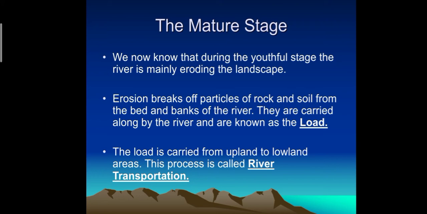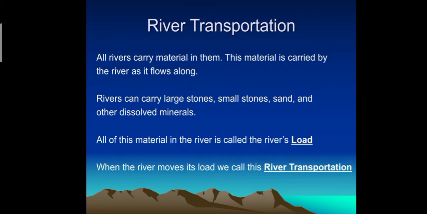Now the mature stage. In the mature stage, erosion breaks off particles of rock and soil from the bed and banks of the river. The load is carried from upland to lowland areas. This is also called river transportation because the river carries material from one place to another. All of this material in the river is called the river's load. Rivers can carry large stones, small stones, sand, and dissolved minerals, as I told you earlier, because of its flow.